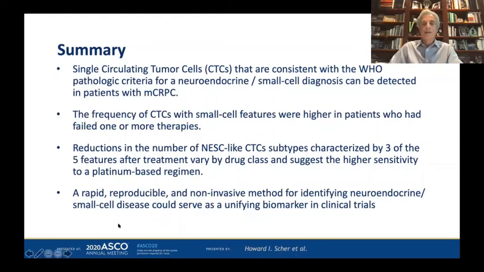And again, it is our goal to develop a rapid, reproducible, and non-invasive method for identifying these cells so that we can have a unifying biomarker in clinical trials.